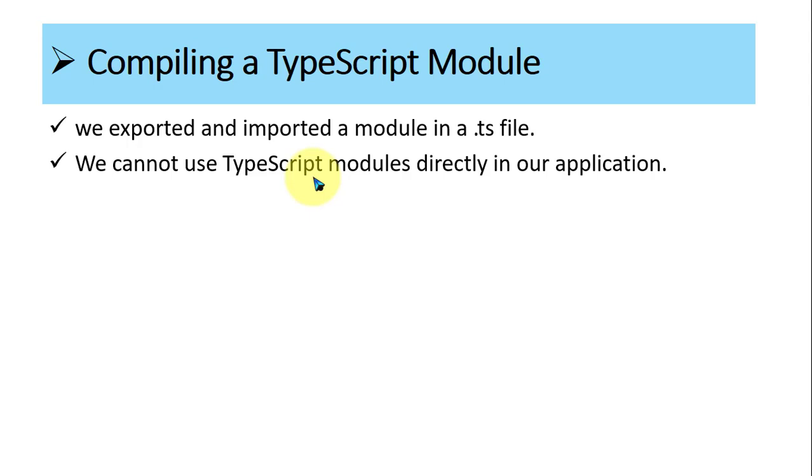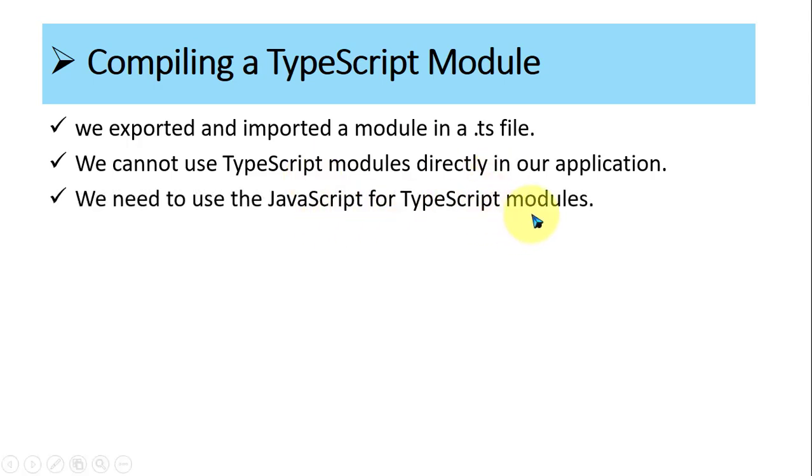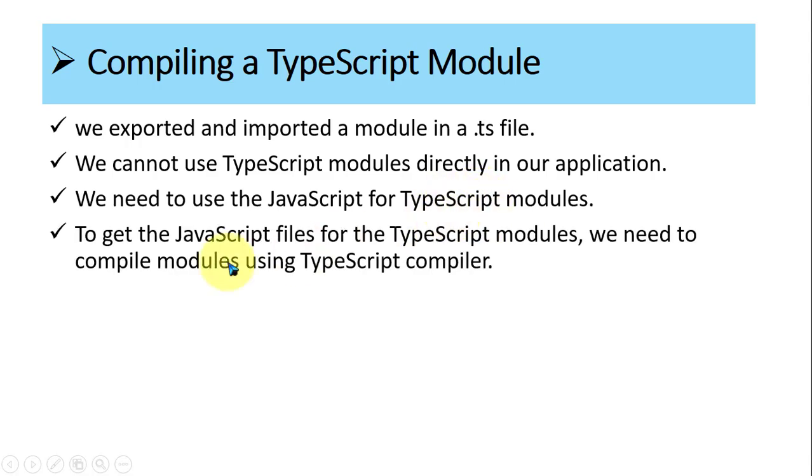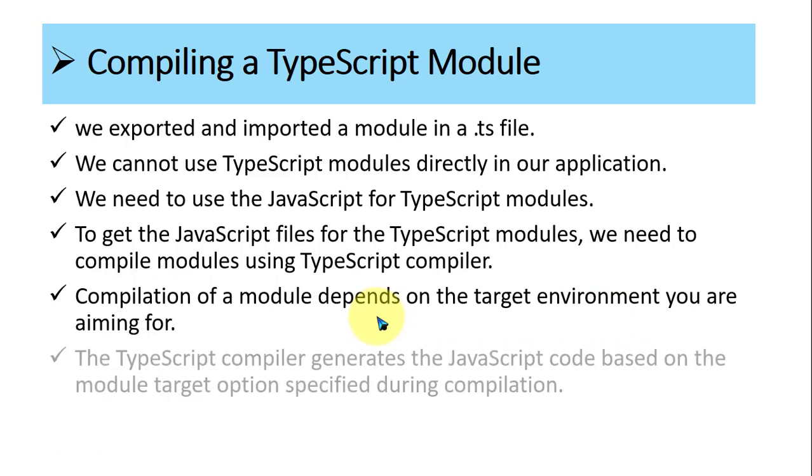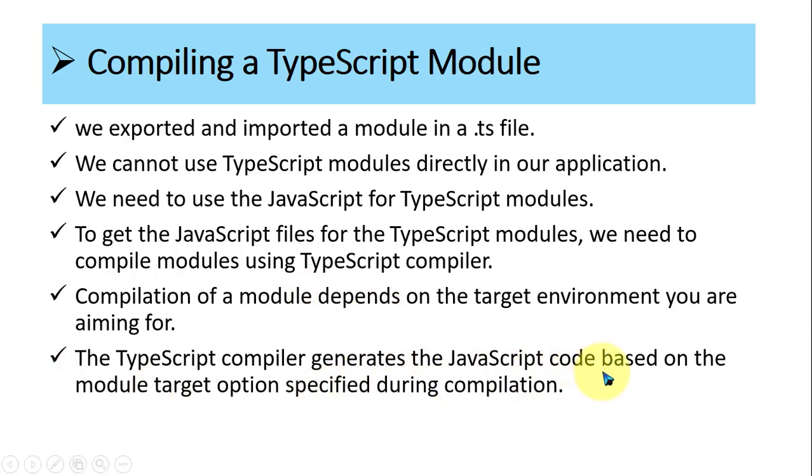Okay, so what do we have to do? We need to use JavaScript for a TypeScript module. That means you first have to compile that TypeScript module. To get the JavaScript files for the TypeScript modules, we need to compile the modules by using the TypeScript compiler. Compilation of the module depends on the target environment you are aiming for, that is, which runtime system you are using, whether Node.js is available. The TypeScript compiler generates the JavaScript code based on the module and target options specified during compilation.